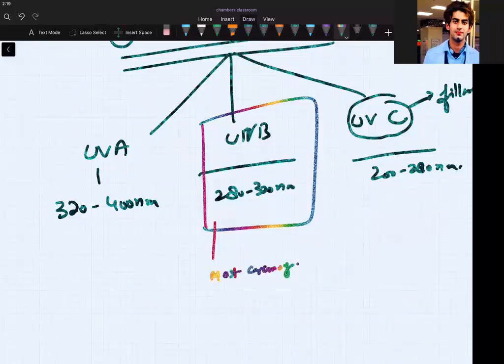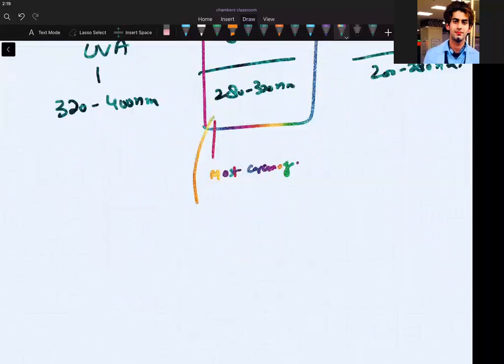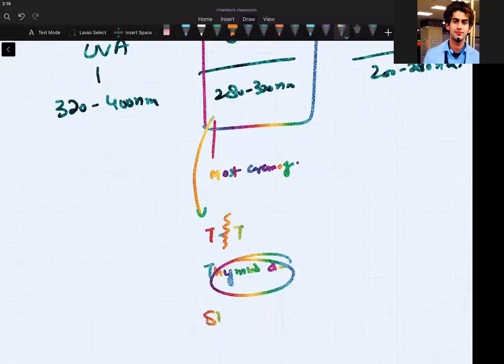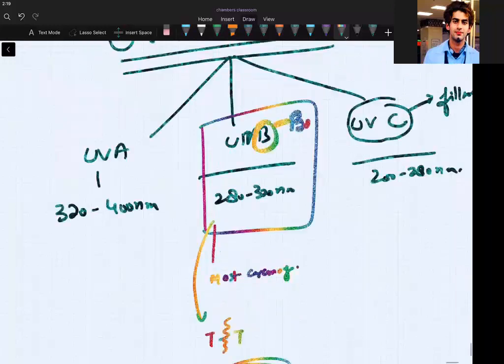Okay. And these UV rays, what they do is they produce thymine dimers. When they come, they produce thymine dimers, or pyrimidine dimers. And this is causing that skin cancer. Clear? Clear, guys? So remember, before bad, it's bad.